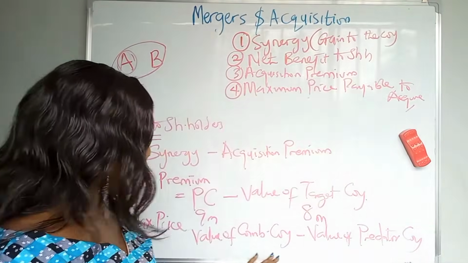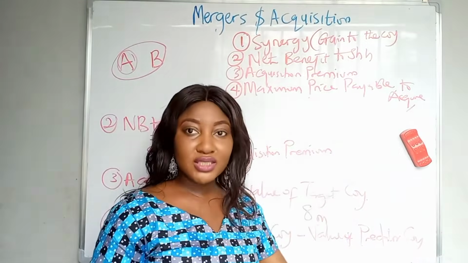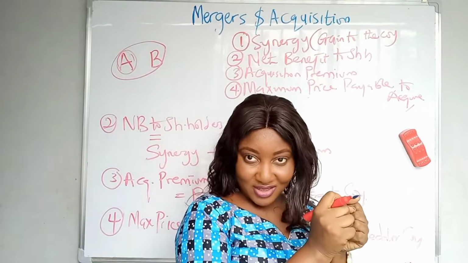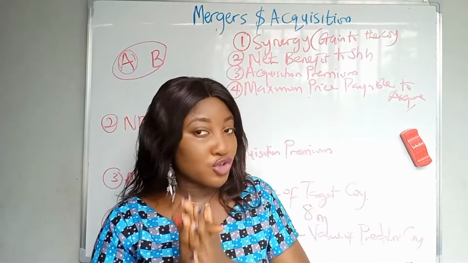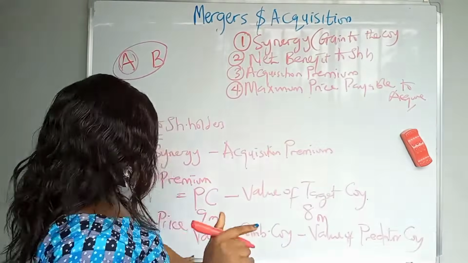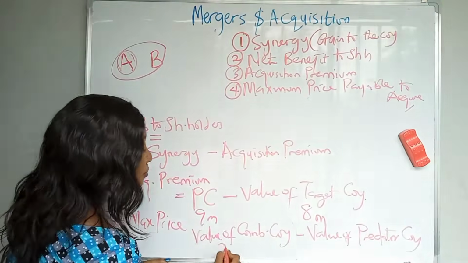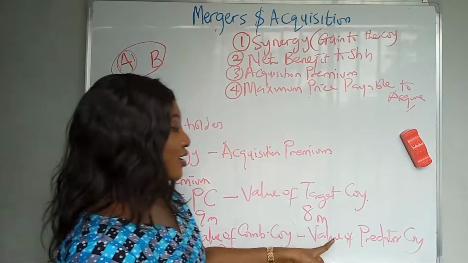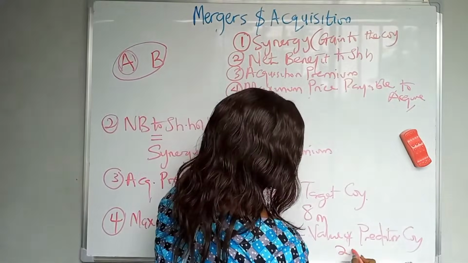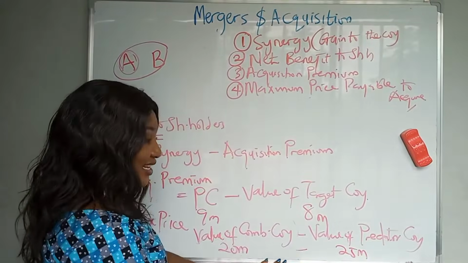Does it make sense? So if you know that when you get married to a lady, you become 100%, but now you are 80%. It means 20% has been added to you because you got married. So you don't mind paying that 20% as the bride price. That's the concept, okay? Let's say after they acquire B, they will become 20 million. And before they acquire B, that is the value of the predator company right now, is, let's say, 25 million. You can see that it is even a loss.